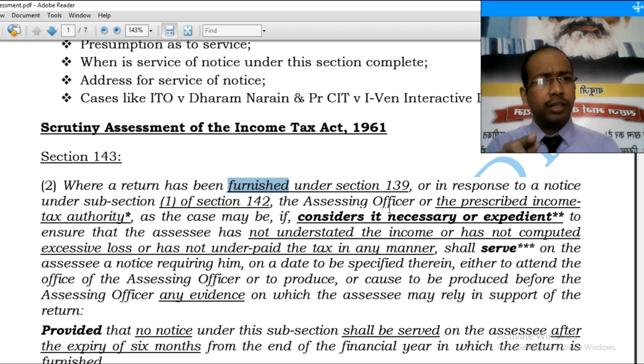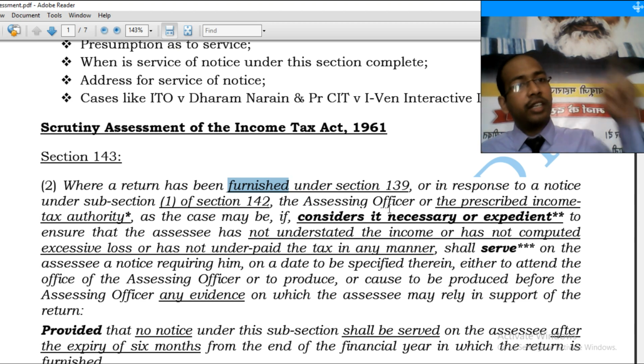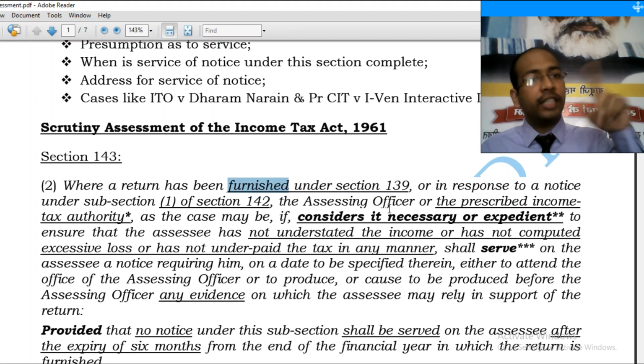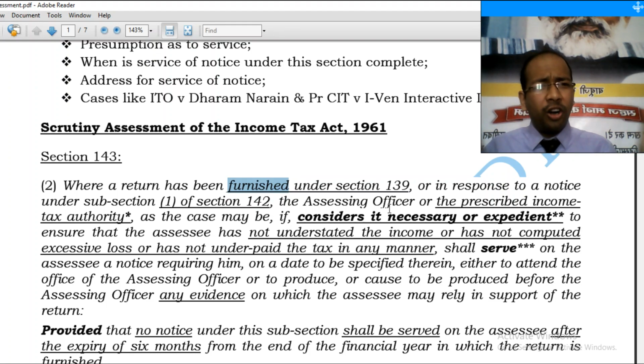What are his powers? What is his jurisdiction? That is given in section 2 clause 7A, read with section 120, read with section 124, read with section 127. We will deal with this when we discuss section 147. We will not be discussing the power of AO here, because